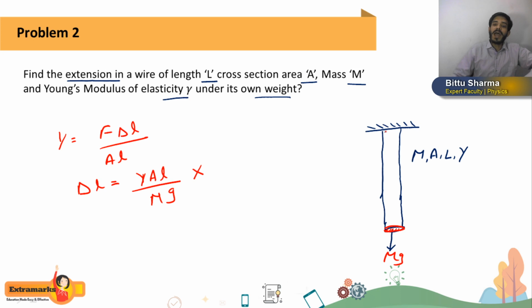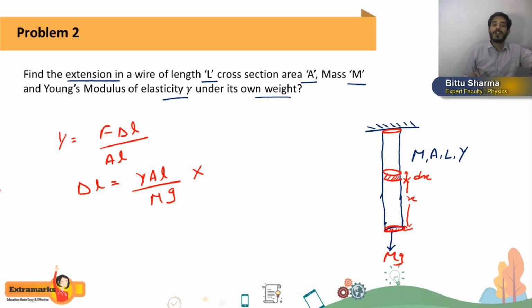Getting or not? And at the topmost cross section of the wire the force will be maximum. On the topmost cross section the force will be M into G, but you cannot say that everywhere the force will be M into G. So the next thing is how we can solve these types of questions. Now what we have to do, we have to take an elemental cross section anywhere in the wire at a distance of x from its bottommost part, and let us say the length of the elemental cross section is dx.